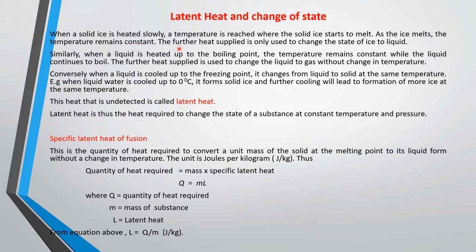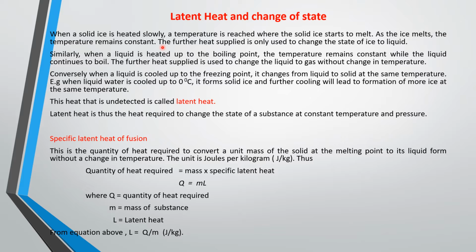When you have ice, you can have ice at minus 10 degrees, minus 4 degrees, and so on. But the moment you begin to apply heat to the ice, once it gets to 0 degrees, the ice will begin to melt. As the ice is melting, the temperature will remain constant. It will not increase again until after the ice has melted totally.